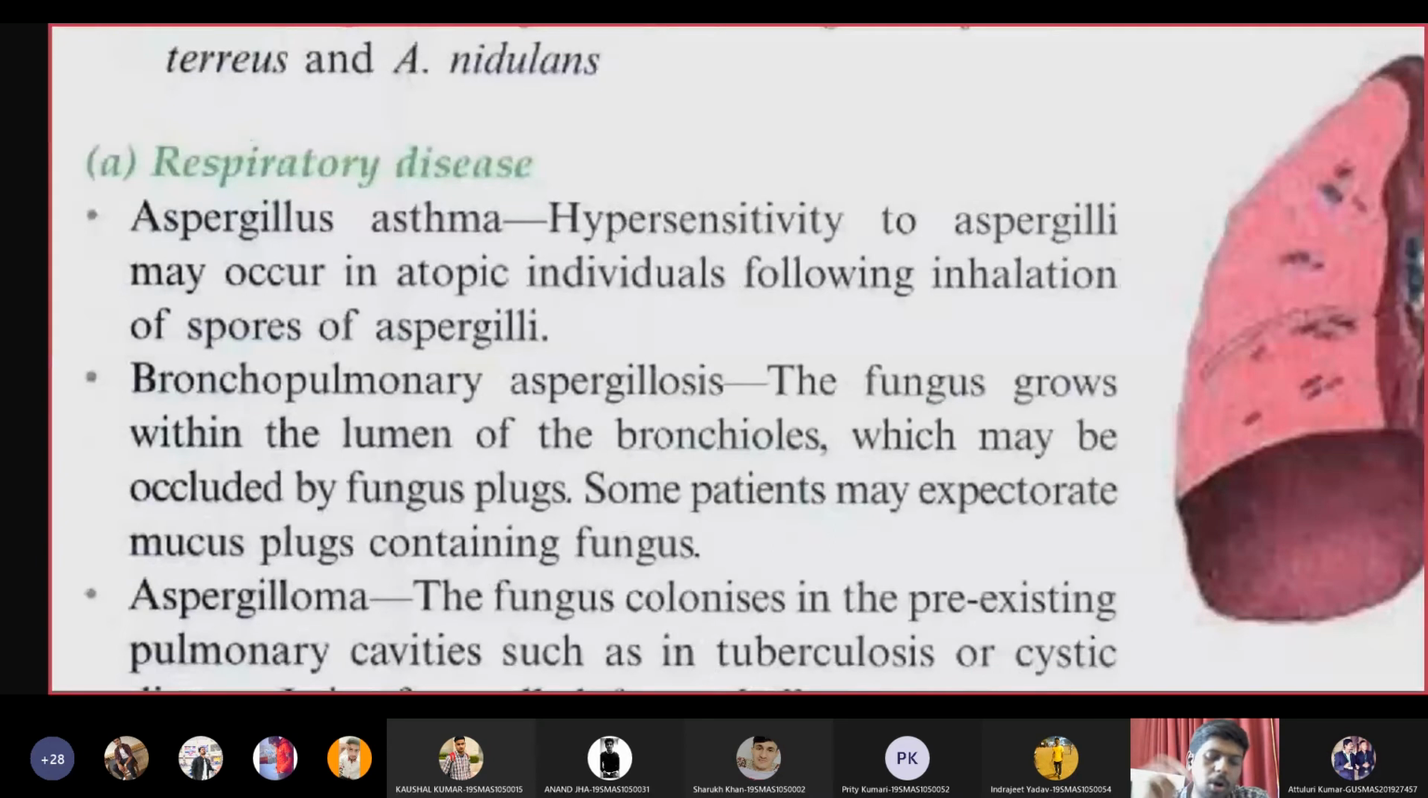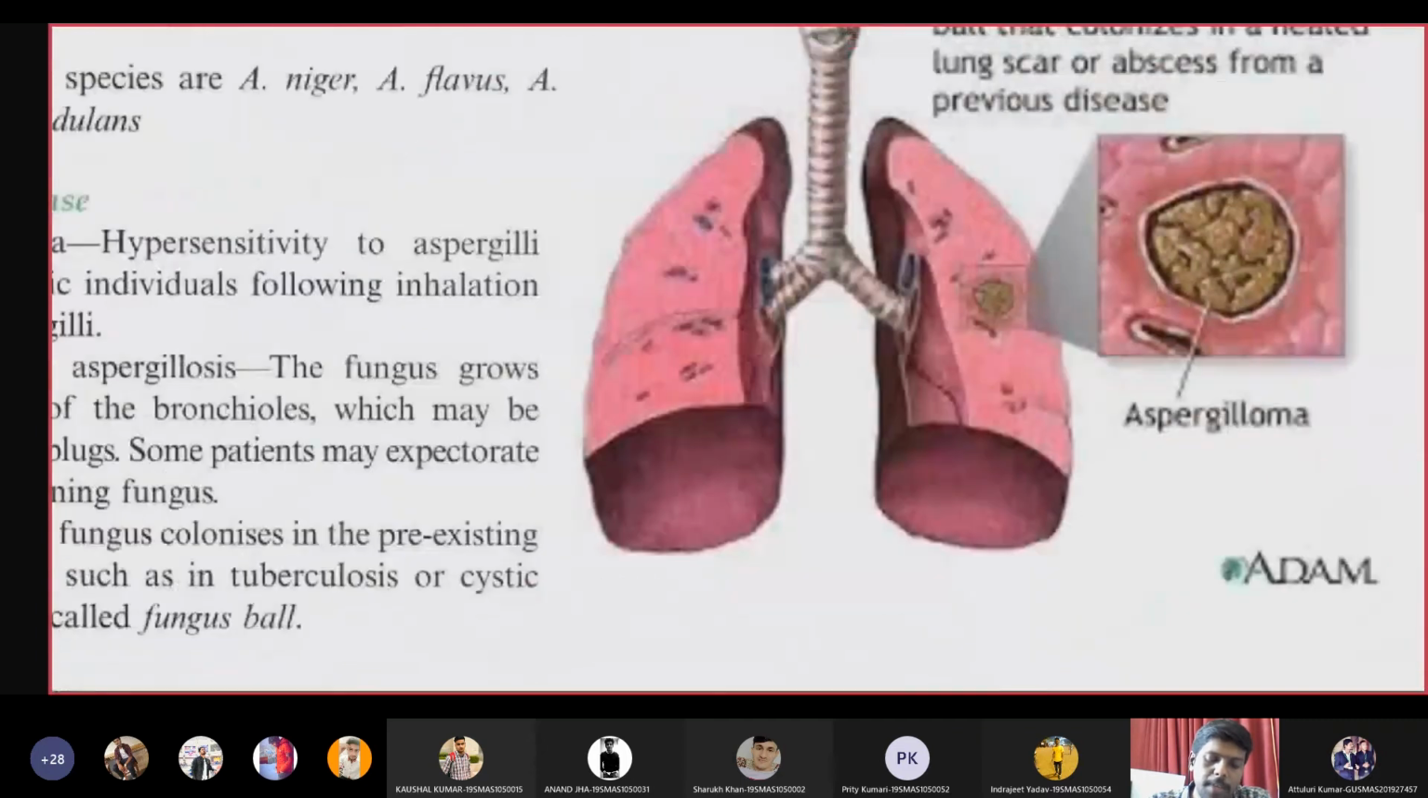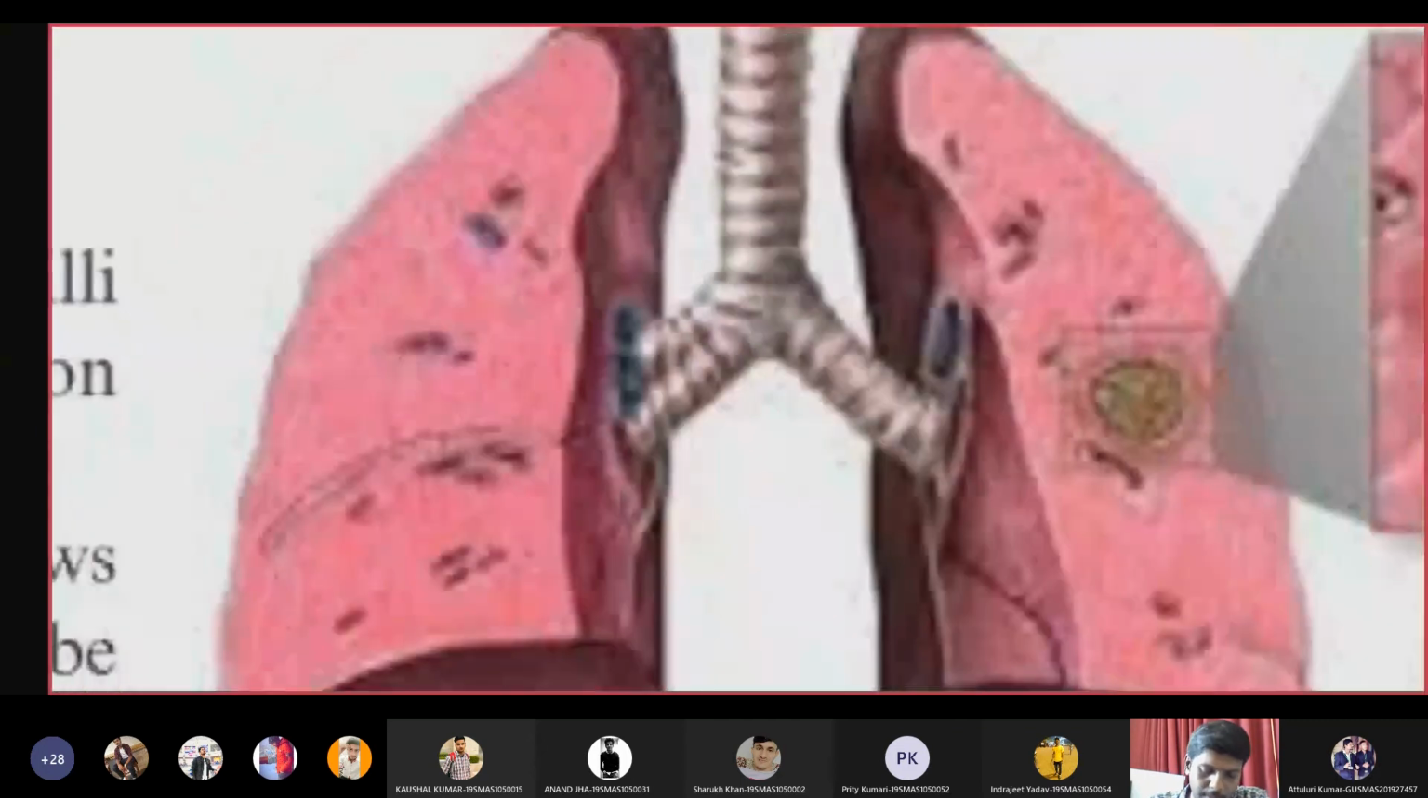Then the second one is bronchopulmonary aspergillosis. Bronchopulmonary aspergillosis means they will block the bronchioles of the lung, so the patient finds it difficult to breathe. That form of infection is called bronchopulmonary aspergillosis. In this condition, when the patient coughs, he will expectorate, that means he will cough out green colored substance, green colored fungal balls. That is the identifying feature.